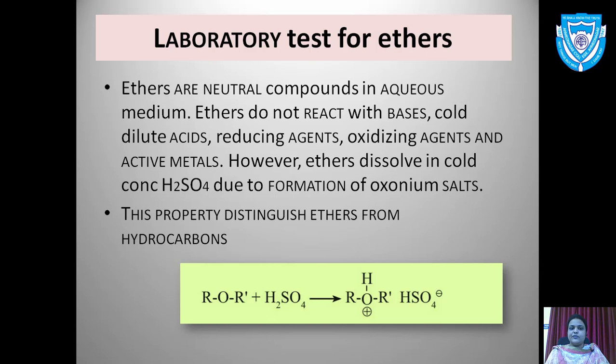Now what is this test? Here you can have a symmetrical ether or an unsymmetrical ether. On treating ethers with H2SO4, the hydrogen goes and attaches on the oxygen, and you will get the formation of oxonium ion over here with the liberation of HSO4. So this test would distinguish between hydrocarbons and ethers, because there is no such oxonium ion formed in hydrocarbons. Due to the bond breaking over here, you will get the formation of oxonium salts.